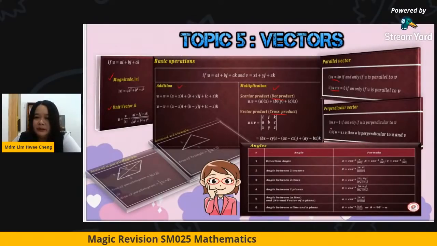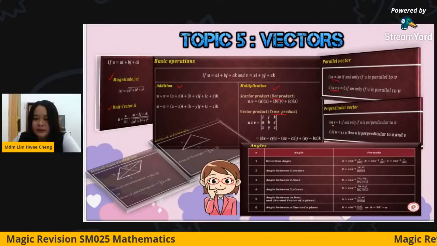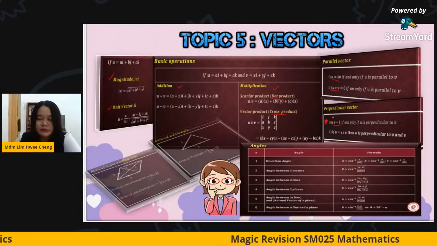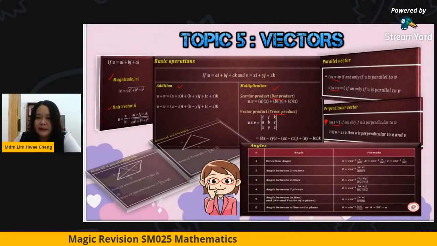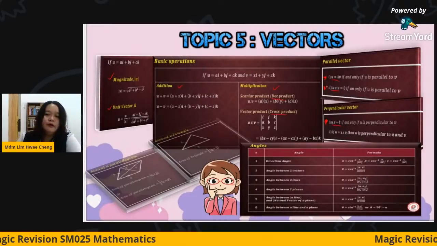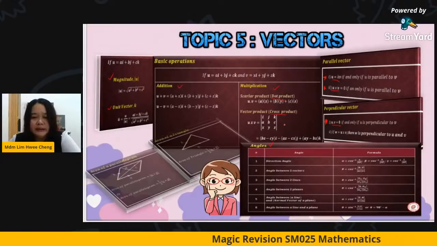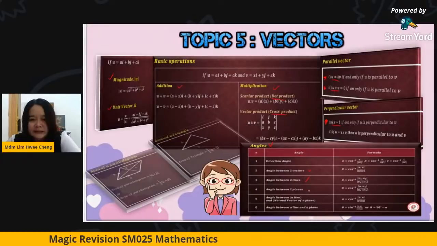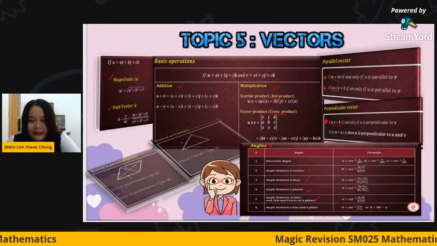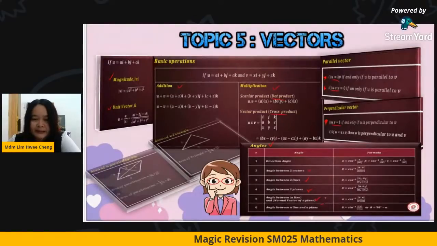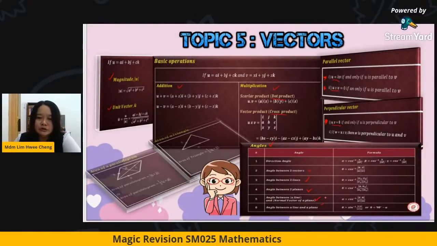For perpendicular vectors, if two vectors are perpendicular, the dot product is 0. This is quite a famous one that we use for perpendicular vectors. For parallel, we use either this or this; both can work. Then we go to the angles: the angle between two lines, between two vectors, between two planes, between a line and a plane, and between plane and plane. Of these you have to go through.